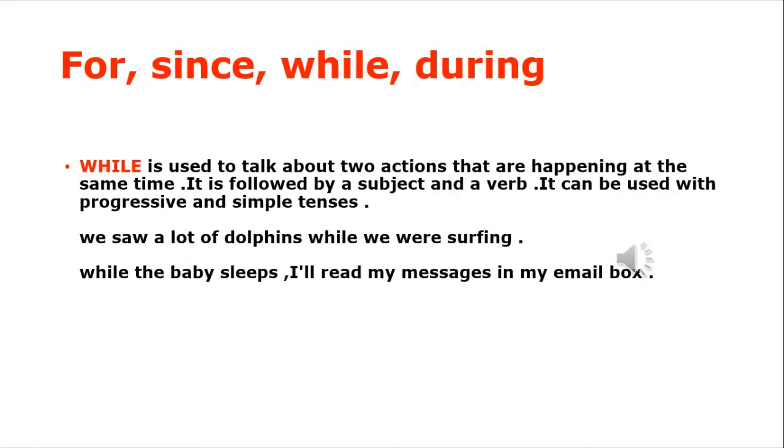While is used when you have two actions that started together and happen at the same time. You have to use while. It is followed by subject and verb: while plus subject plus verb. It can be used with progressive tenses, continuous tenses, and simple tenses. Here are examples using the word while. We saw a lot of dolphins while we were surfing. While the baby sleeps, I will read my messages in my email box.